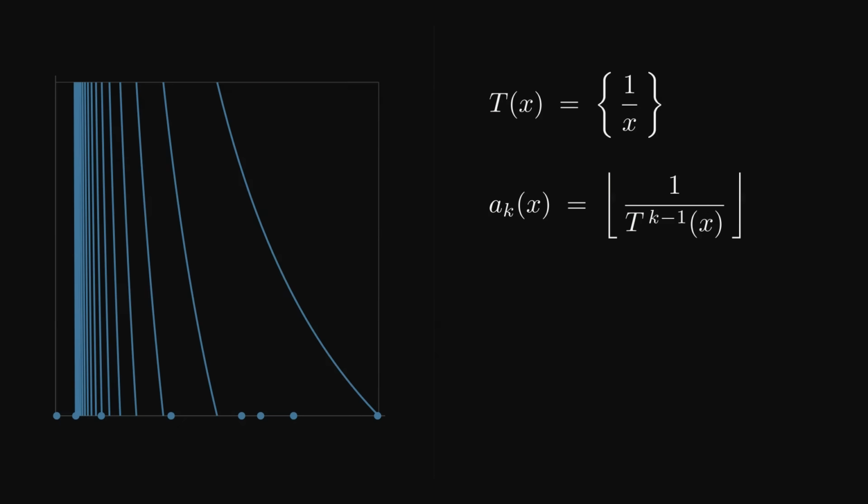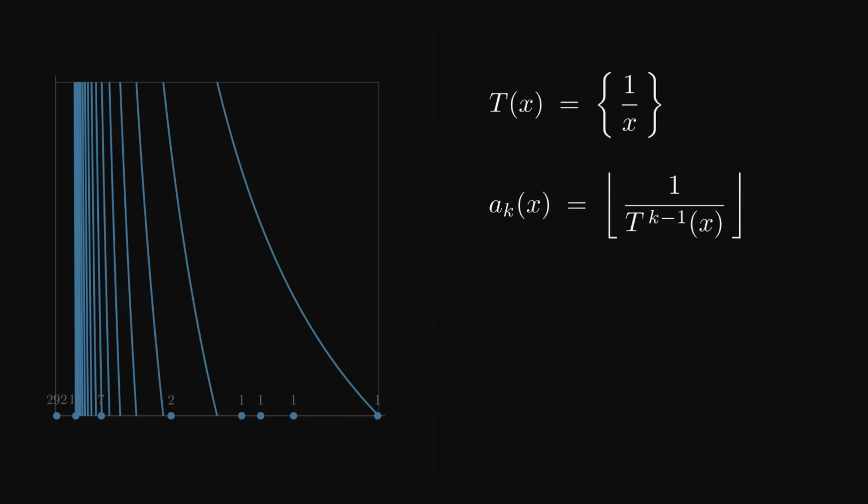And here is the identity that makes it all work. If you track one of those numbers and you ask what its integer part was before you threw it away, you get the next continued fraction coefficient. The continued fraction is not a list of digits, it is an orbit. The Gauss map is a dynamical system.